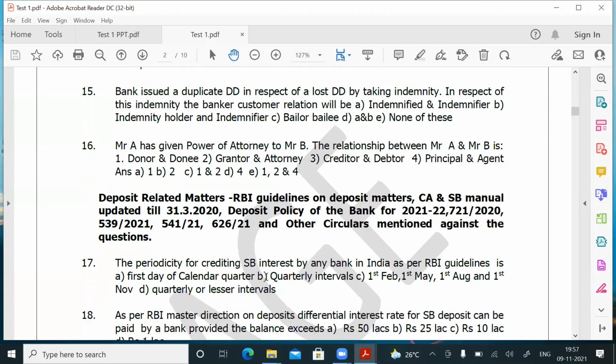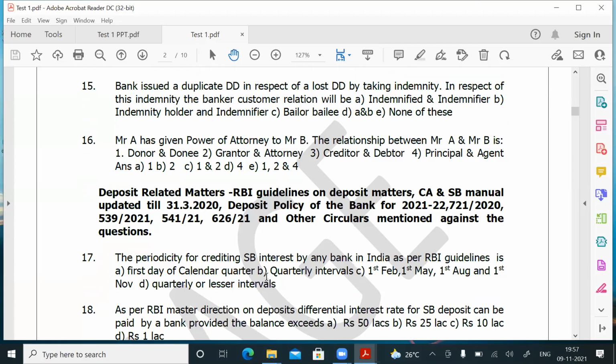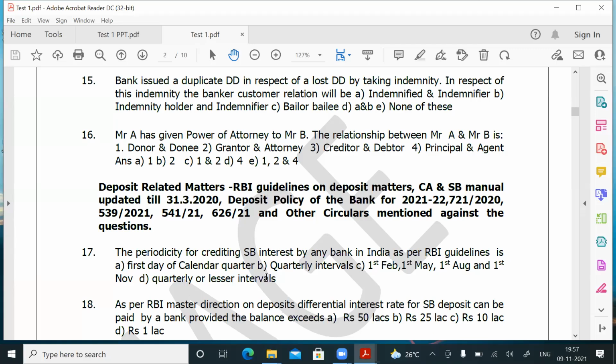Okay, first question. The periodicity for crediting SB interest by any bank in India as per RBI guidelines. Friends, what is the periodicity of crediting SB interest in Canara Bank? 1st February, 1st May, 1st August and 1st November, isn't it? It is not the same in all banks. Some banks will credit at some other time. Canara Bank is crediting on 1st February, 1st May, 1st August, 1st November. In earlier years, the interest credit was once in 6 months. Now it is made once in 3 months. So Canara Bank has chosen these dates. It may change from bank to bank.